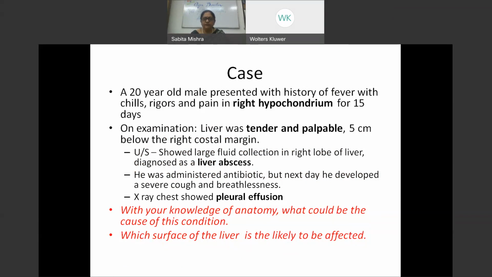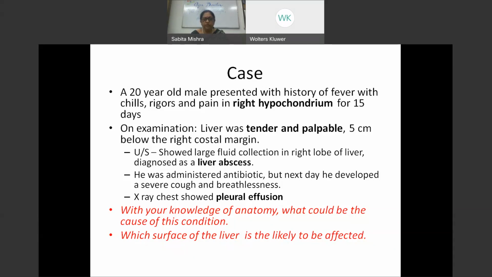On examination, the liver was tender, palpable, 5 centimeters below the costal margin. Ultrasound showed large fluid filled collections in the right lobe of the liver, and it was diagnosed as a liver abscess. He was given antibiotics, but the next day he developed a severe cough and breathlessness. A chest X-ray revealed pleural effusion, that means fluid in the pleural cavity.